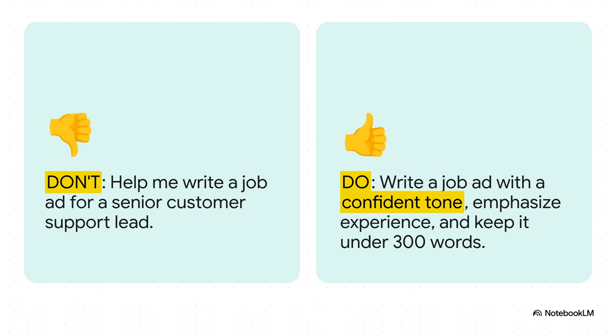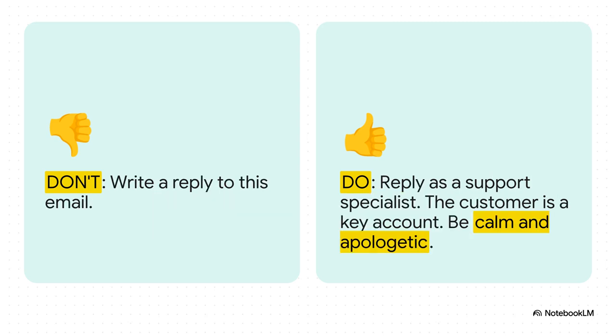Let's look at this in practice. The don't example? It's just an open invitation for the AI to make stuff up, but the do version gives it clear guardrails. It specifies the tone, it tells it what to emphasize, and it even gives a word count. There's no guessing involved. Here's another one. "Write a reply to this email." Gives the AI 0 context. But look at the do version. It assigns a persona: "You are a customer support specialist." It provides critical context about the customer, and it dictates the exact tone. That's how you get professional-level results.